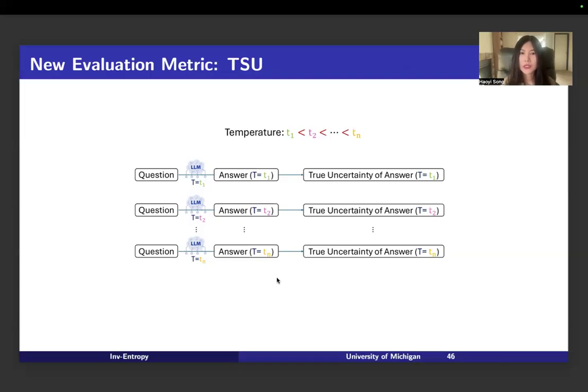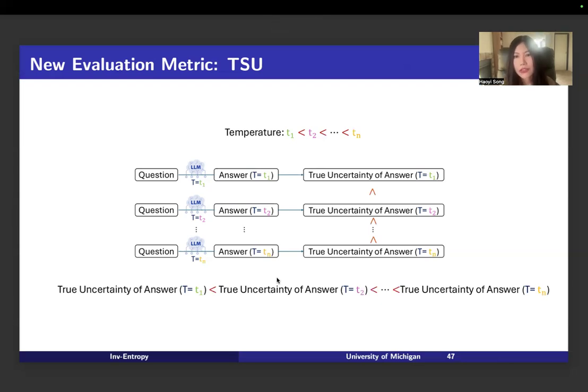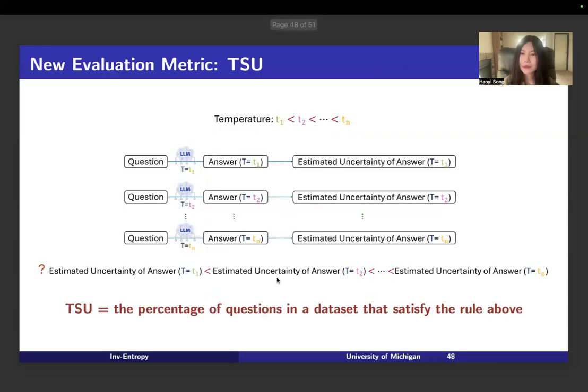So we define a new evaluation metric called TSU to provide the community a new evaluation metric free of correctness label. Temperature is a hyperparameter to control the randomness for large language models to generate the outputs. And if we increase the temperature, the true uncertainty of the answer will also increase. But how about the uncertainty we define? Which means the estimated uncertainty. If the estimated uncertainty also increases as the temperature increases, we can say the estimated uncertainty is just like the true uncertainty. It has a really good performance for the uncertainty quantification.